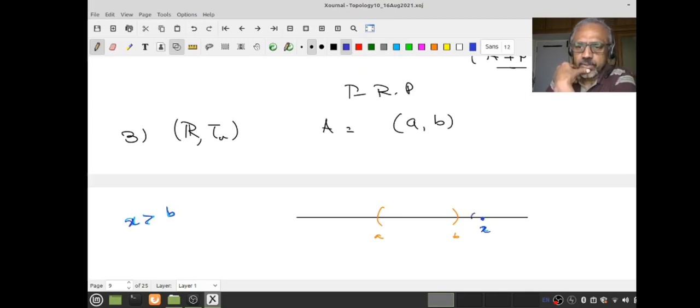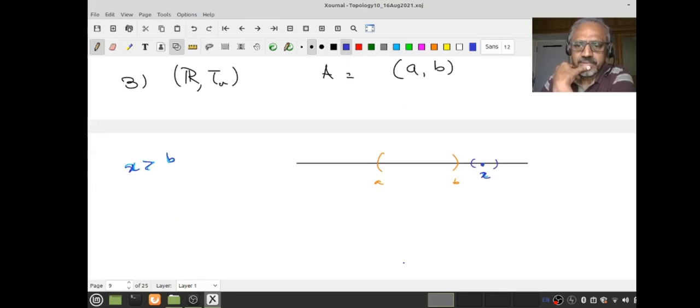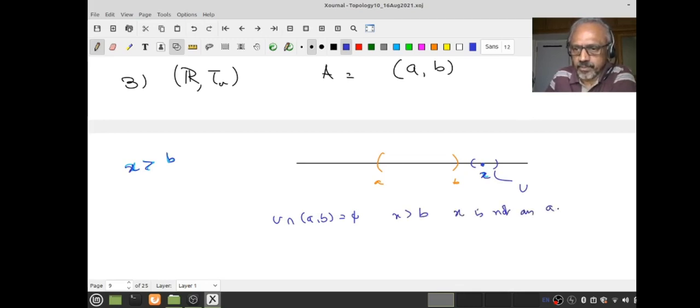So I can find a small thing. Look at the distance between B and x, take half the distance, then this interval is not going to intersect AB at all. Call it U, then U intersection AB is empty. Therefore what I have shown is, if x is greater than B, x is not an adherent point of AB.